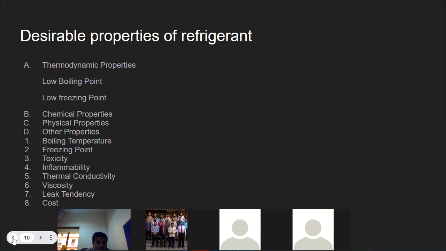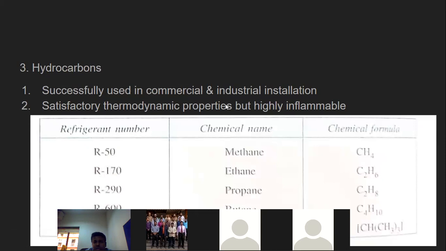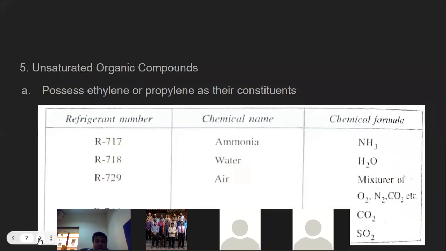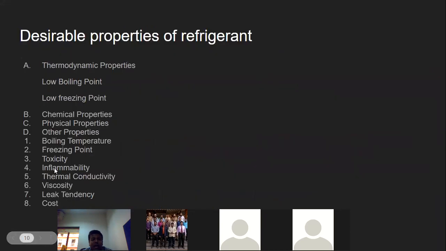One of the examples which I've given to you, when I explained the hydrocarbons, is that they have good application in commercial and industrial needs, but they are highly inflammable. But when we want to select a refrigerant, we should make sure that it is non-inflammable, non-toxic, and non-explosive. So these are the chemical properties.